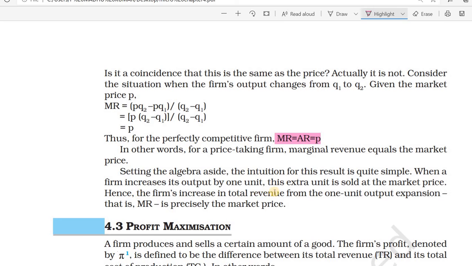Then the firm increases total revenue from 1 unit of output expansion. Means if the firm is increasing from 20 units of output to 25, MR is precisely the market price. Okay, they will not change the market price. The market price will be almost the same. Okay, that is the reason MR equals AR equals P. This one is the main thing in the perfect competitive market.